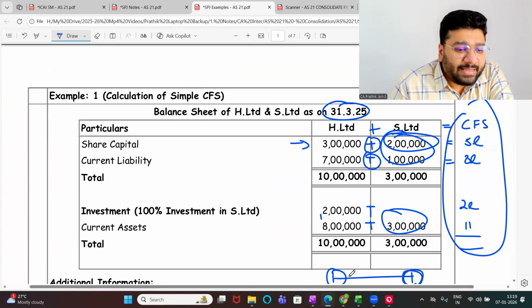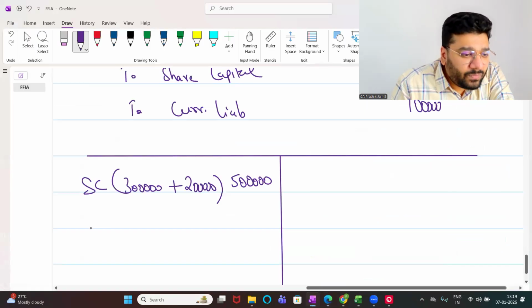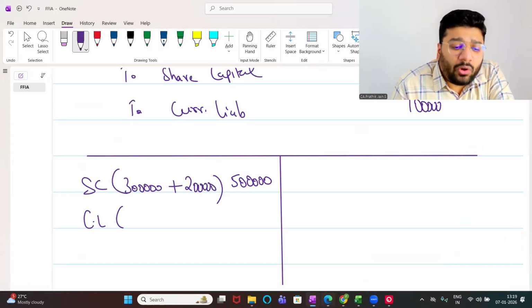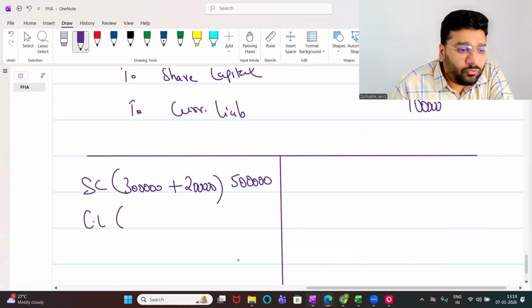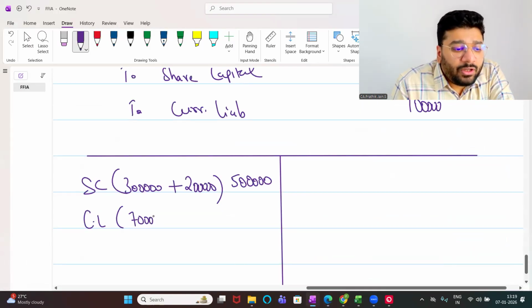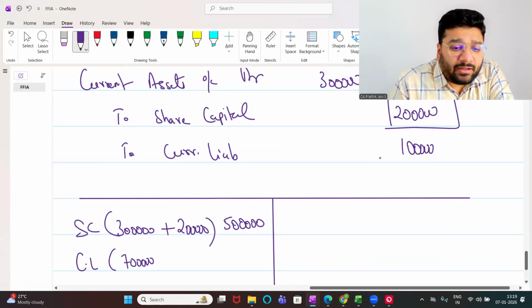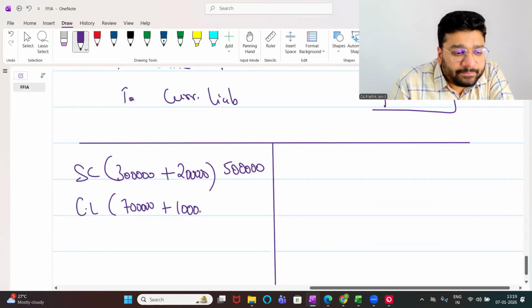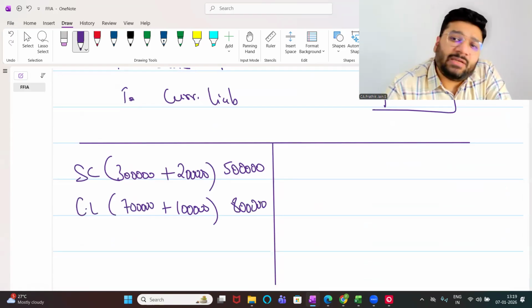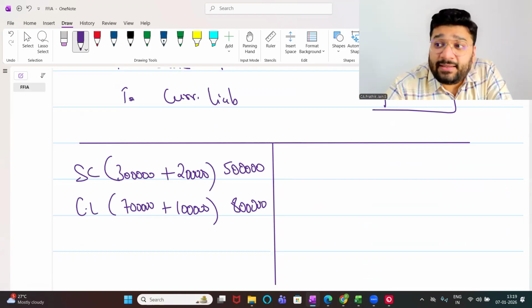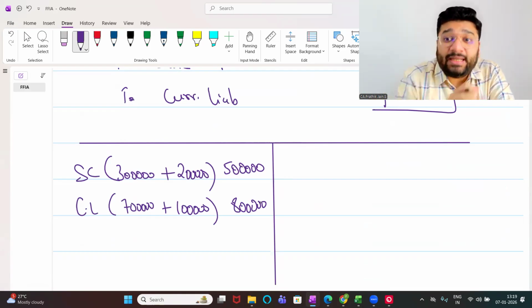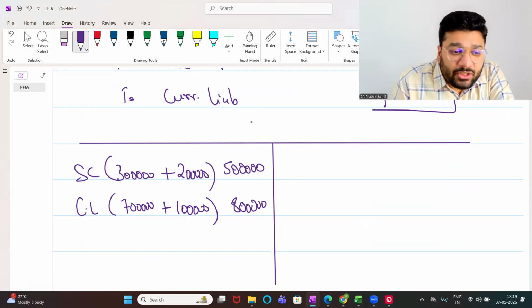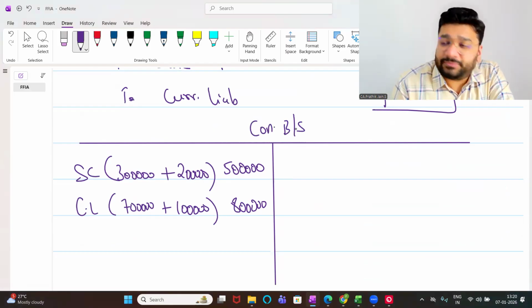Now, next is what, people? Current liability. What is the current liability already of the holding company? 7 lakh rupees. You again give a further credit of this 1 lakh. Credit will increase your liability again. Plus 1 lakh. How much is it? 8 lakhs. Can you do CFS in the T-shape format? Schedule 3 said that you have to do the vertical format, but I'm doing it in T-shape format only for your understanding. So this is the consolidated balance sheet.